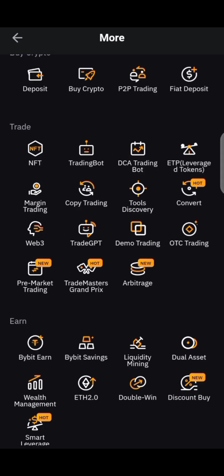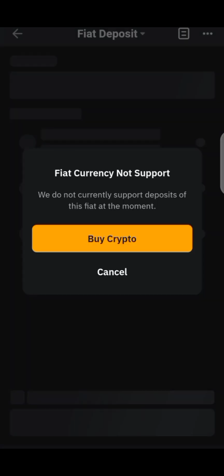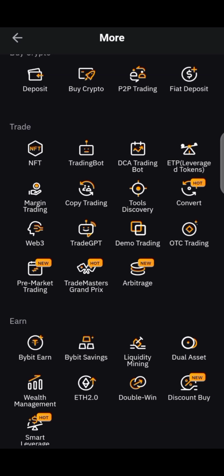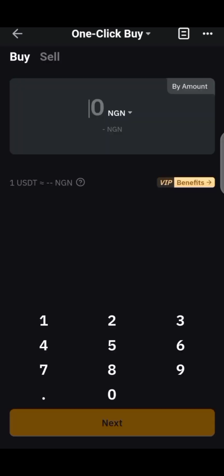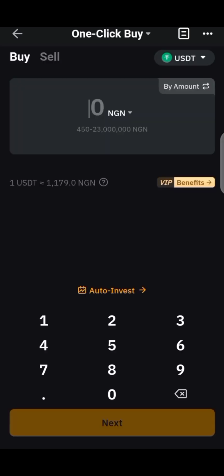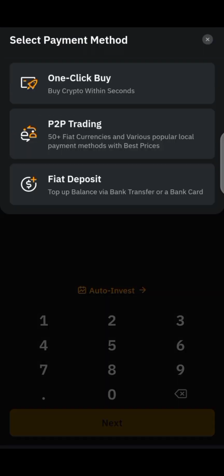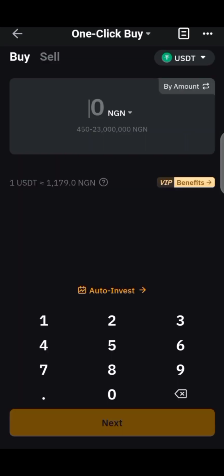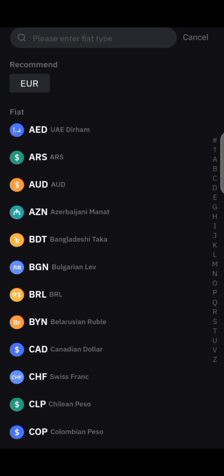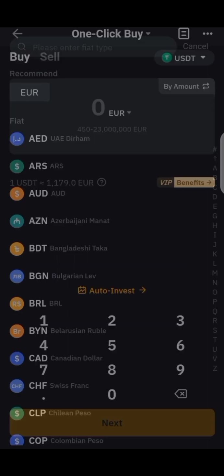After converting your USDT into euro, you need to come to where you see fiat deposit. Click on it and wait for it to load. Click on buy crypto. Once you are here, can you see the interface now? Please make sure that it is on one click buy. Click on NGN here and select euro. You can see it's recommended and it's on top. Just click on the euro.